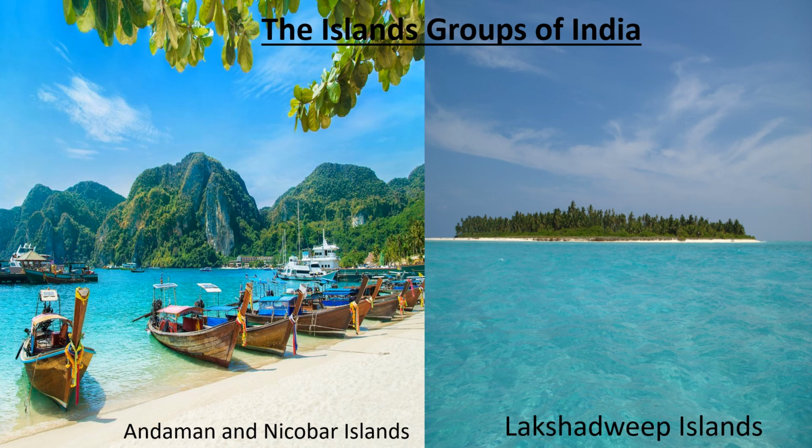And the next one is the Lakshadweep Islands, and these Lakshadweep Islands are of coral origin. They have a total geographical area of 32 square kilometers, and these islands are very famous for a great variety of flora and fauna.